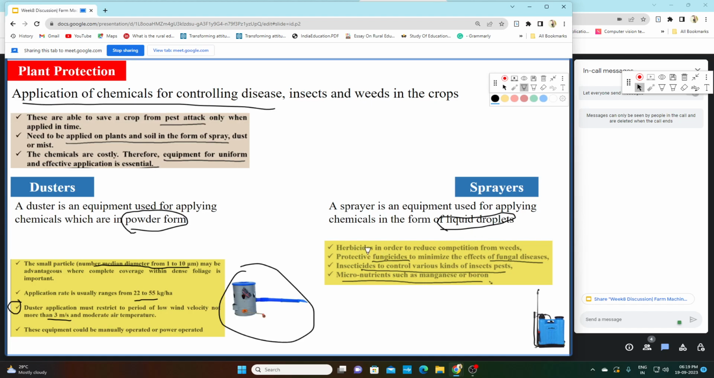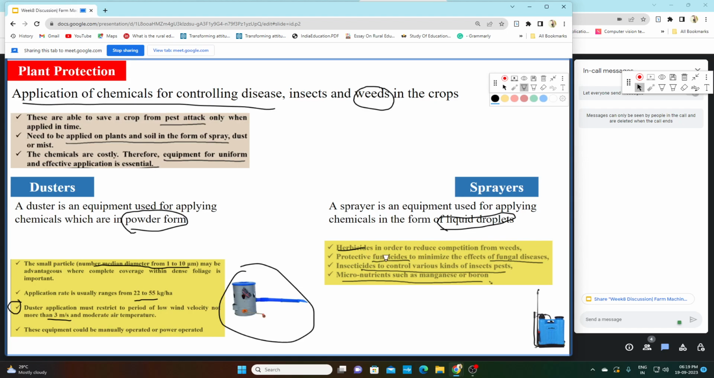So some of the features of this sprayer is the spray chemicals is known as herbicide. Herbicide, if we are talking about weeds. So the chemical used for plant protection against weed, that is known as herbicides. Okay, so herbicides in order to reduce competition from the weeds.